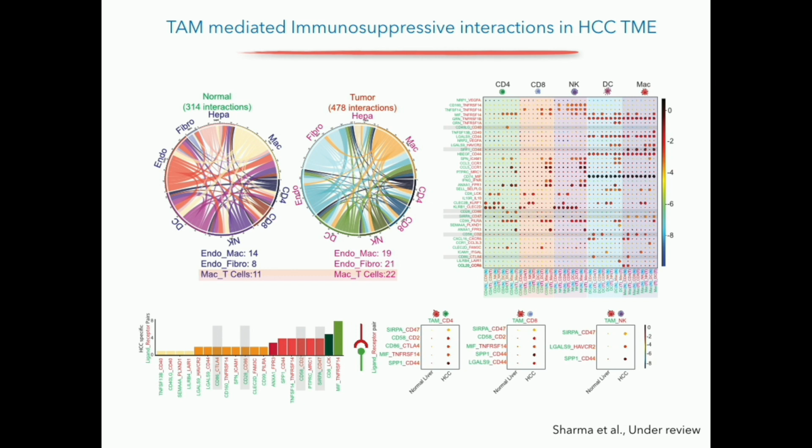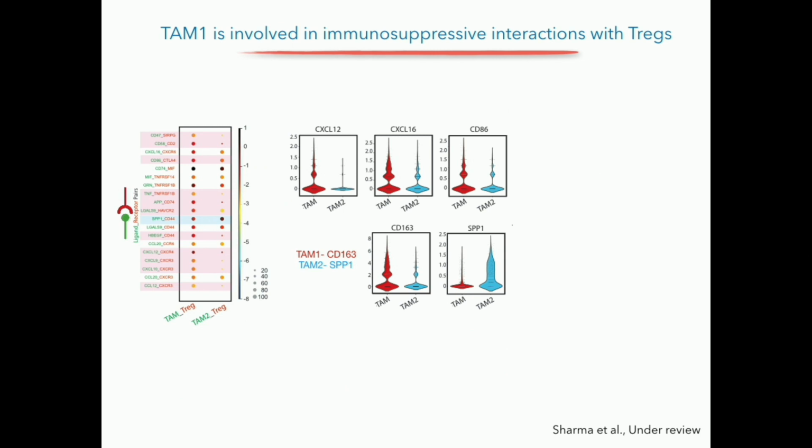But the interesting part was that these macrophage interactions we were seeing with both CD4 cells, CD8 cells, and NK cells. But we know that in tumor, CD8 and NK cells are not that many. That's why we specifically looked into the interaction between Tregs and macrophage population. And now we are looking at two different kinds of macrophage population. Since there are three macrophage populations, we wanted to understand which one is more immunosuppressive, right?